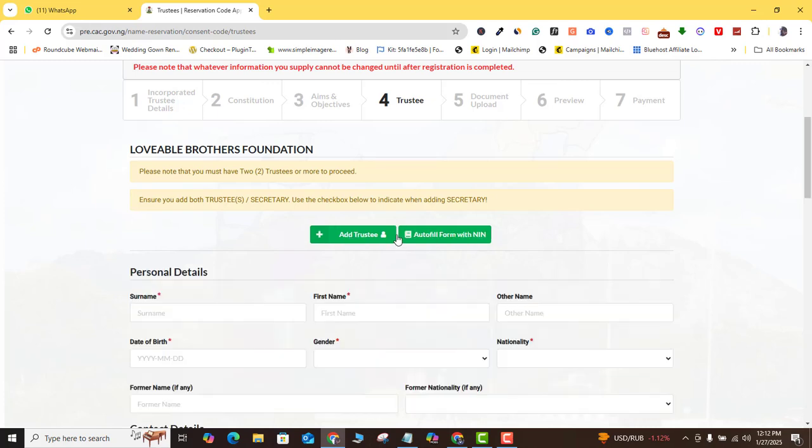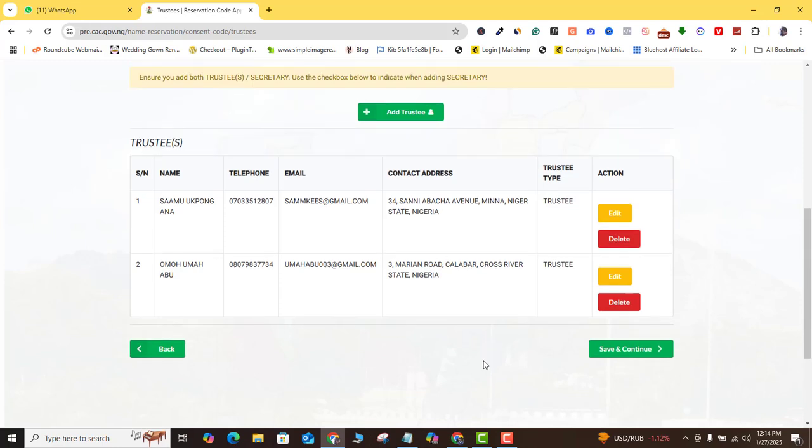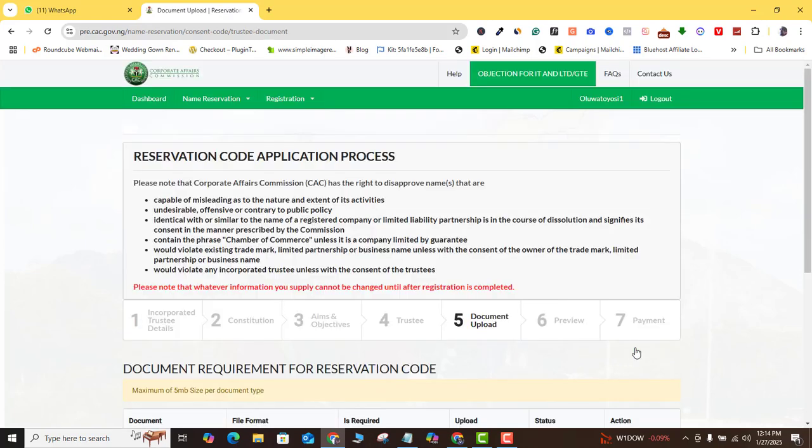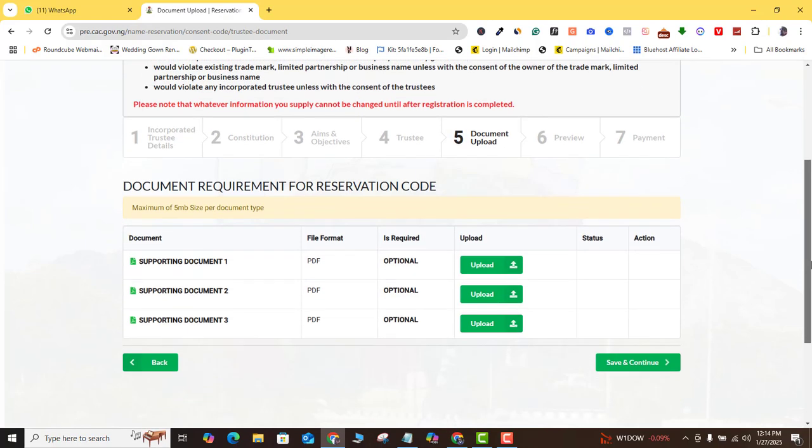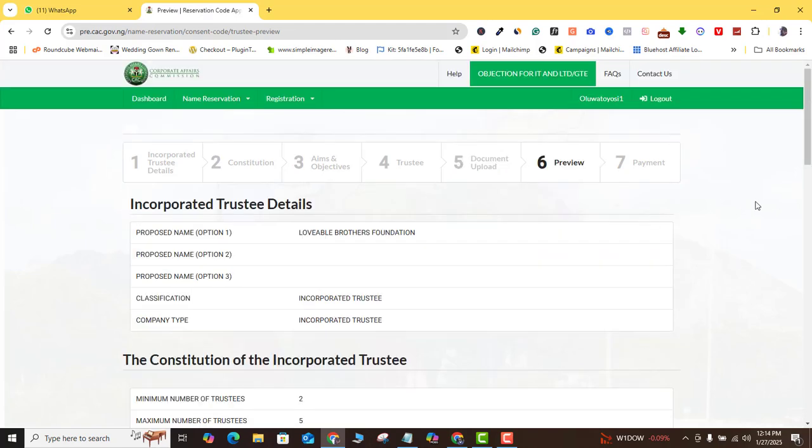So let me add another trustee. All right, so I have added the second trustee. As you can see now, I can actually save and continue. So if you have more than one trustee, of course, you want to go ahead and add your trustees, and once you're done, you're going to save and continue. Here for document upload, they are all optional, so you don't necessarily need to add anything if it is not necessary. Once you are good with that, you want to click on save and continue.